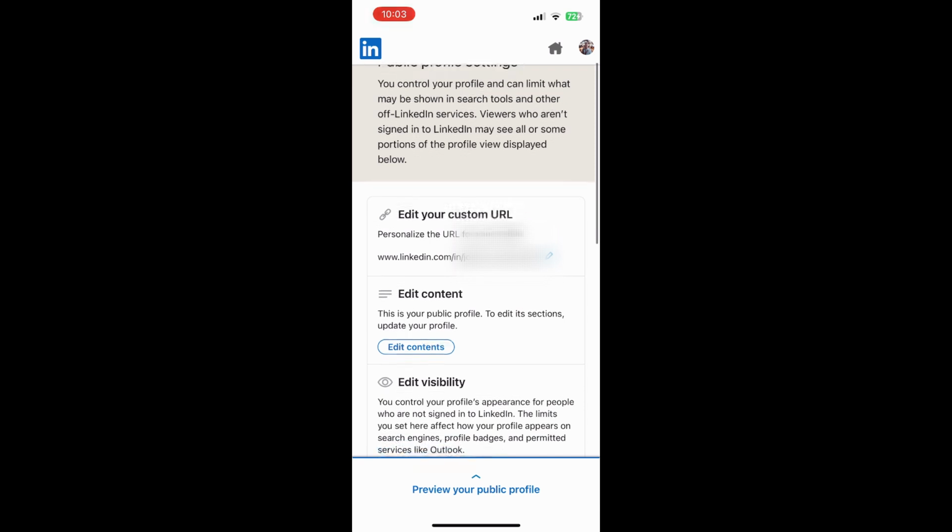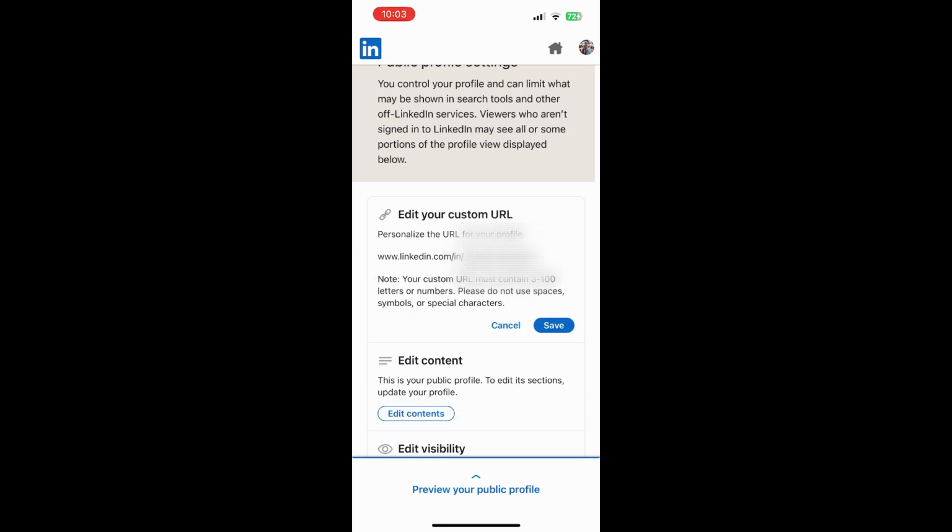Once you reach that page, look for the section called Edit Your Custom URL. Tap the edit icon next to your current public profile URL. Then type the new ending you want for your link and tap Save. LinkedIn says this edits only the last part of the URL, which is the custom section after the main LinkedIn address. For example, if your current link looks long or includes extra numbers, you can shorten it into something cleaner, like your full name or your name plus your profession.